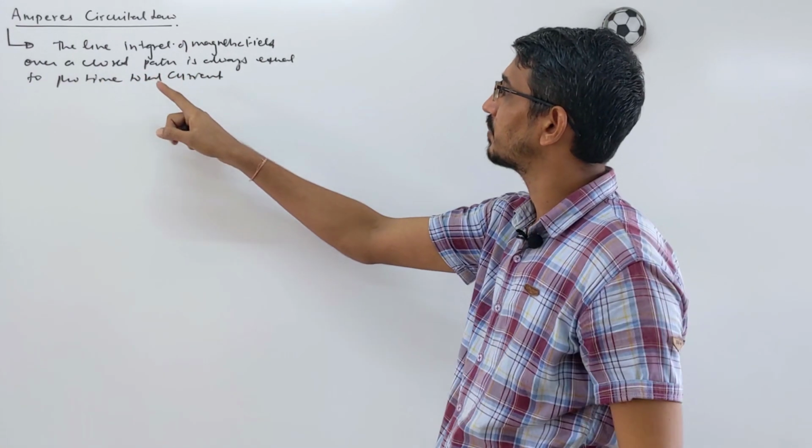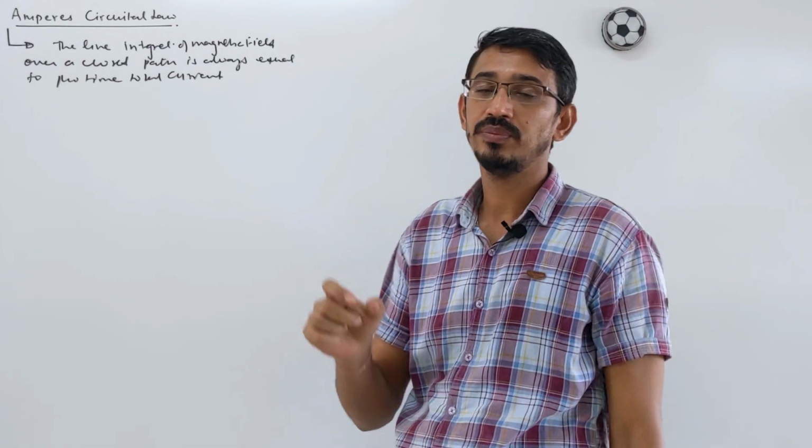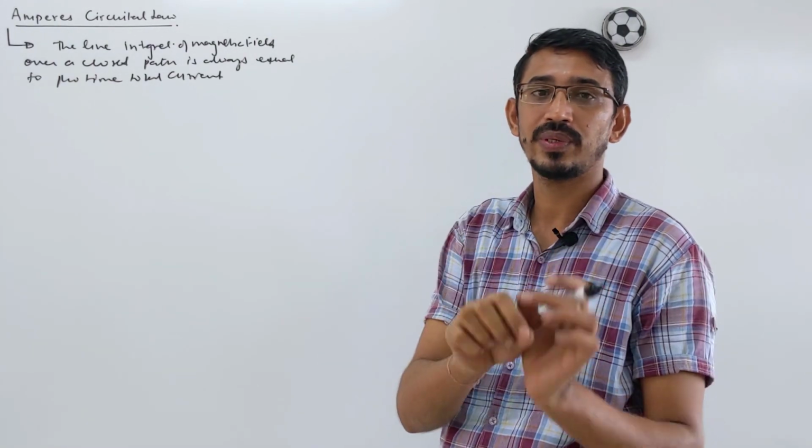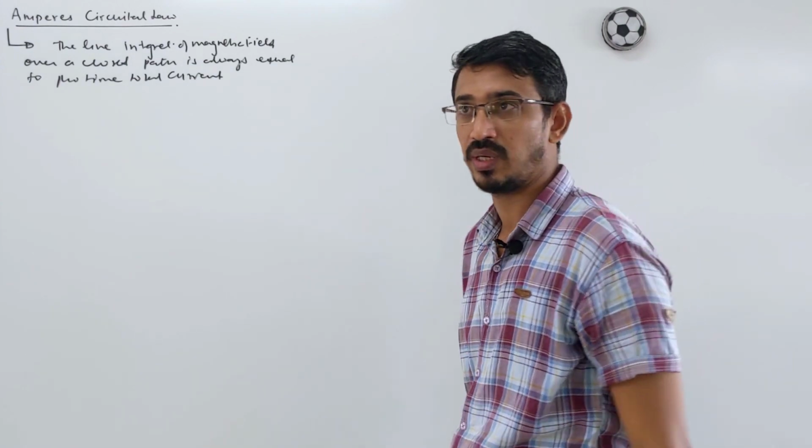What's the meaning of this? The line integral of the magnetic field over any closed path is always equal to mu naught times the total current in that loop.